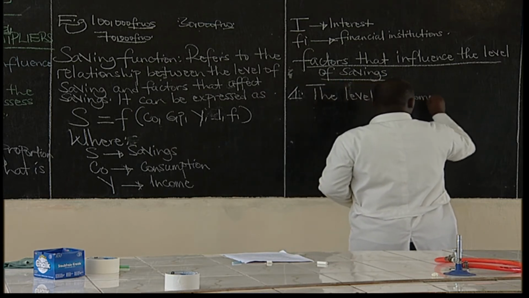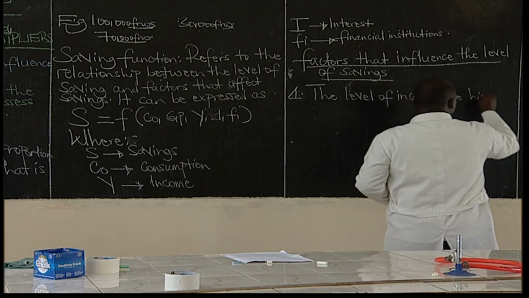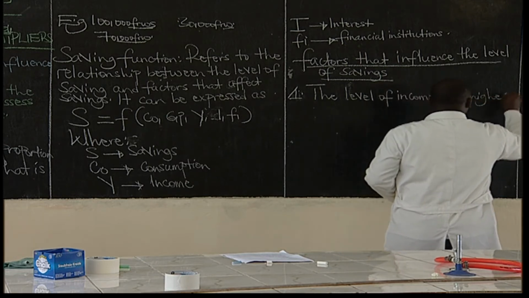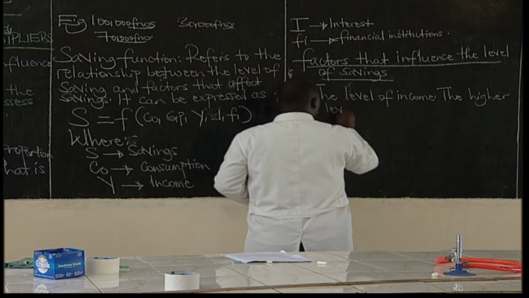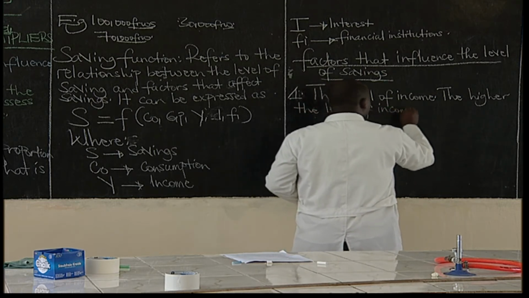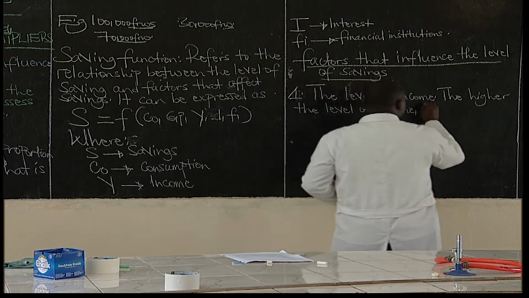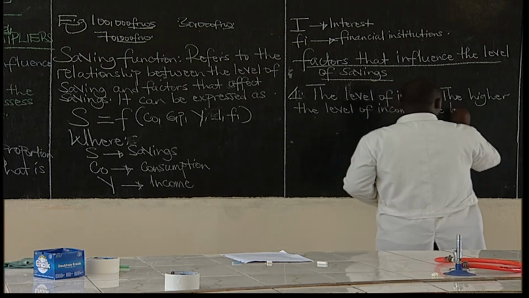The higher the level of income, the higher the level of saving.